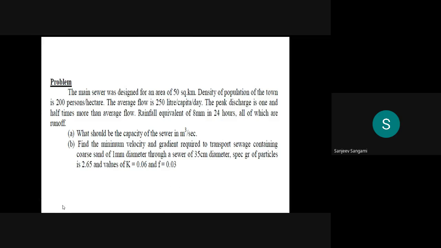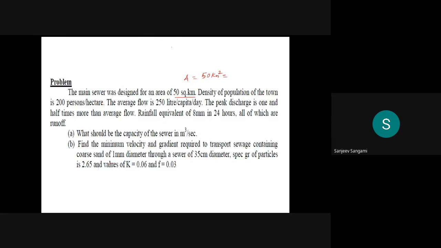So in this, I'll give you all the details. He has given first one, the area. Here he has given 50 kilometer square. So better you convert this into meter square, or you can convert it into hectares, whatever the feasible way you can convert it.